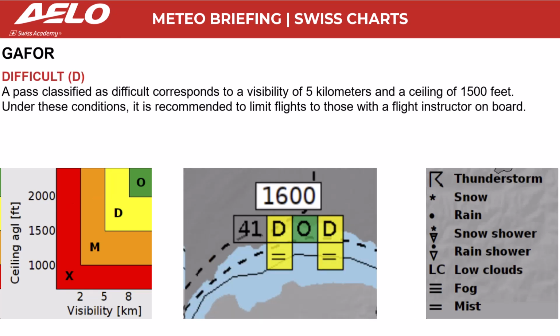Difficult. A pass classified as difficult corresponds to a visibility of 5 kilometers and a ceiling of 1,500 feet. Under these conditions, it is recommended to limit flights to those with a flight instructor on board.